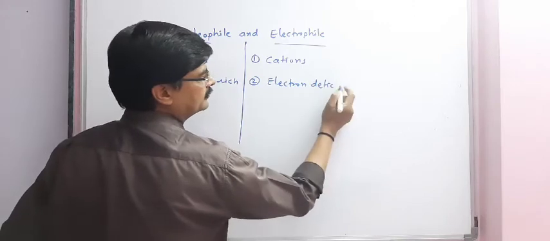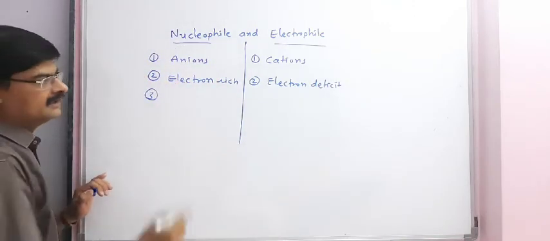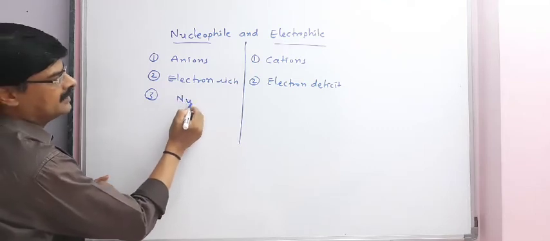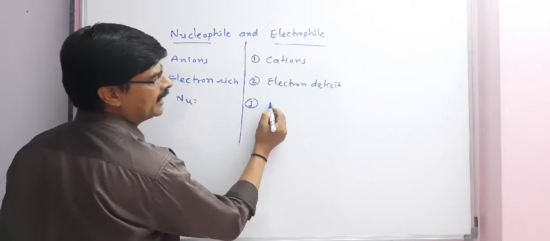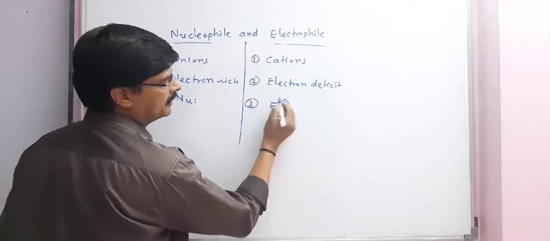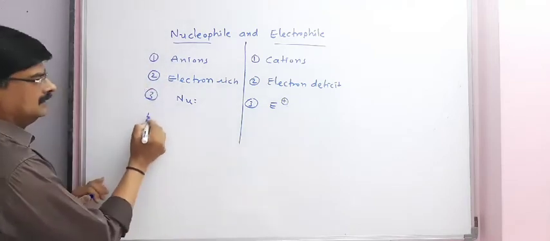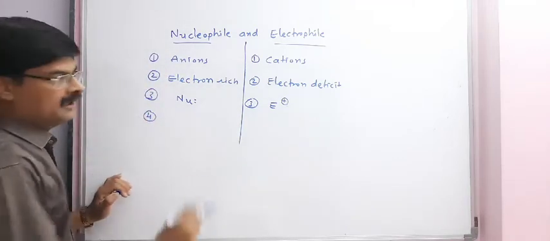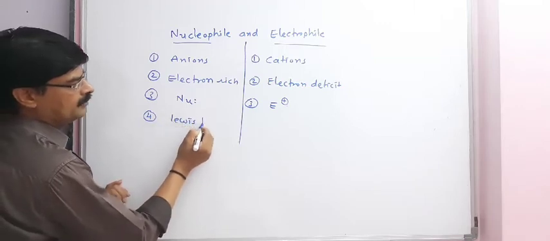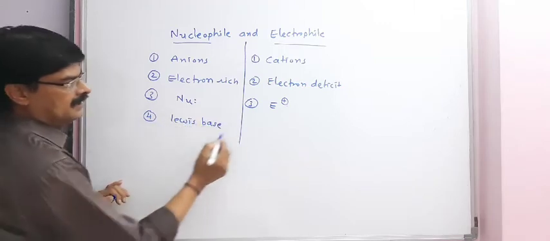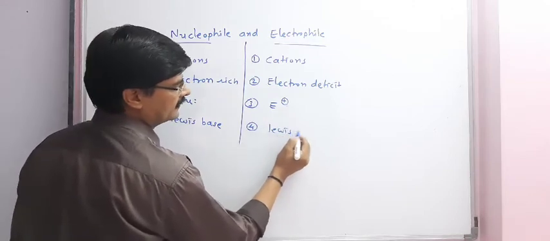Another point, nucleophile is denoted by Nu and electrophiles are denoted by E plus. Now, nucleophiles are known as Lewis base and electrophiles are known as Lewis acid.